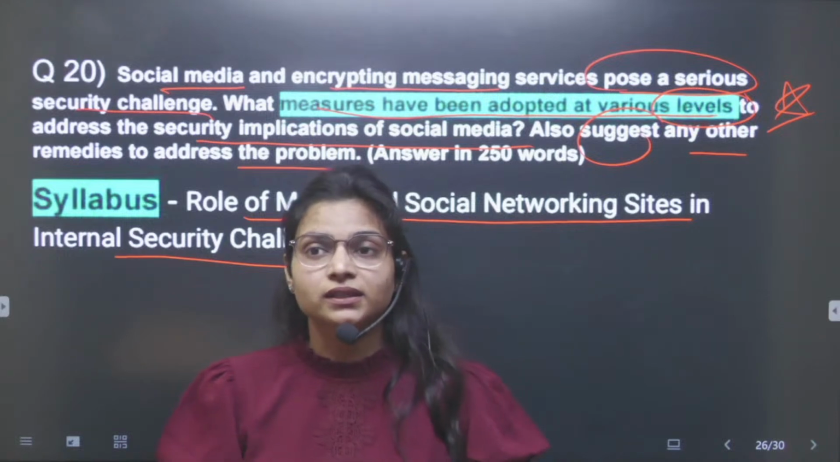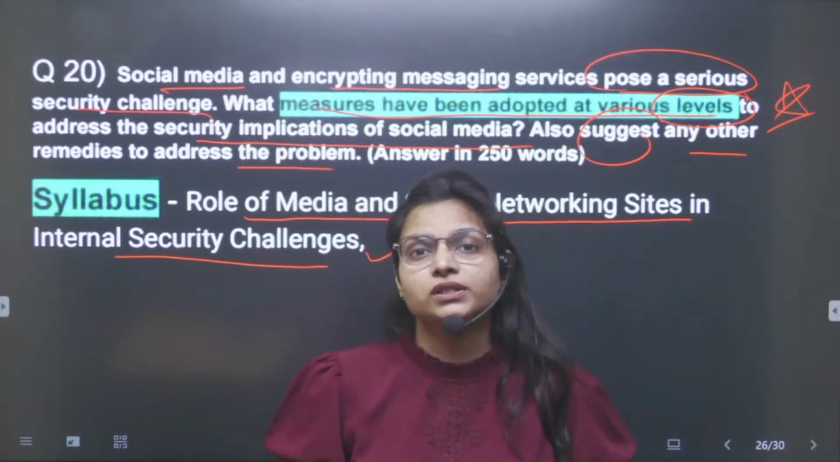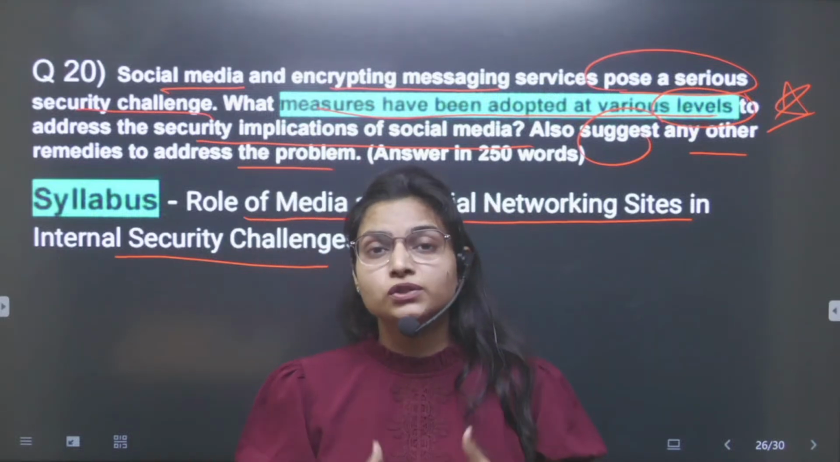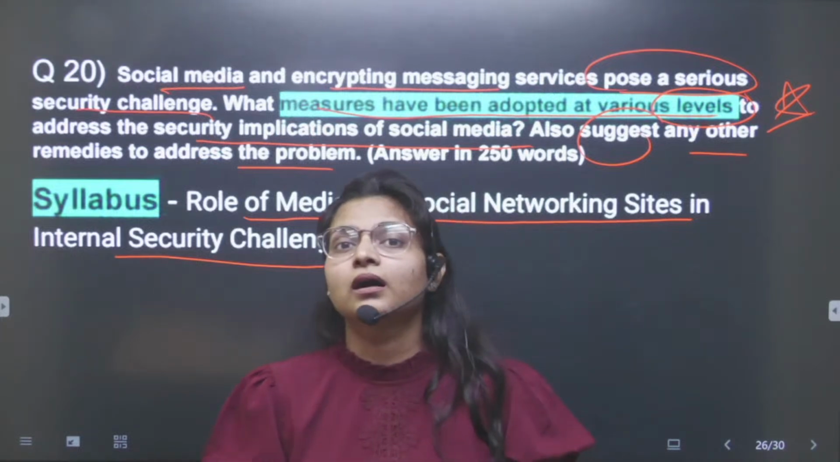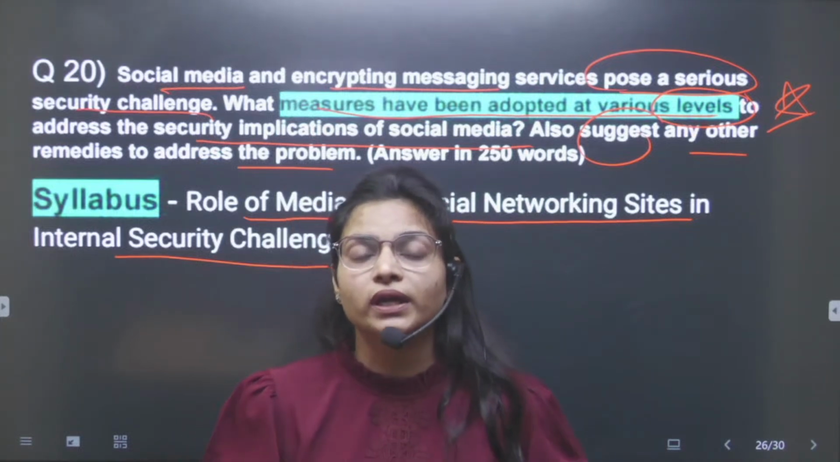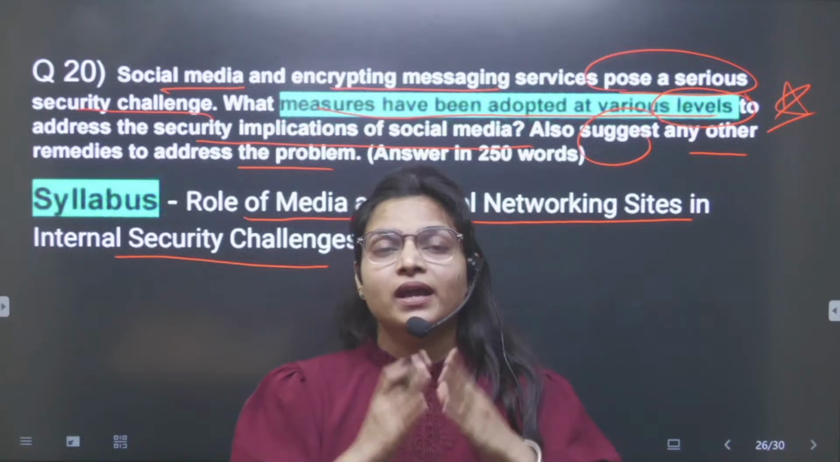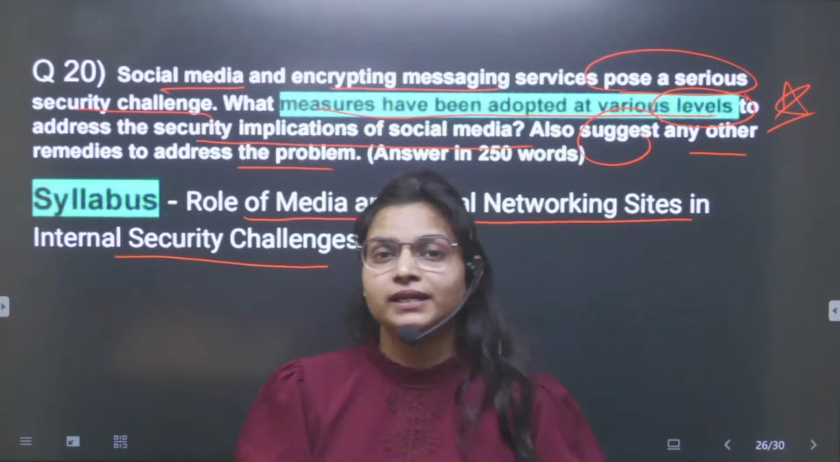Now I am ending the discussion. We have discussed 4 questions. The crux is you need to look at the syllabus, prepare wisely, and do look at the previous year questions also. And at the end, obviously, answer writing will help you.